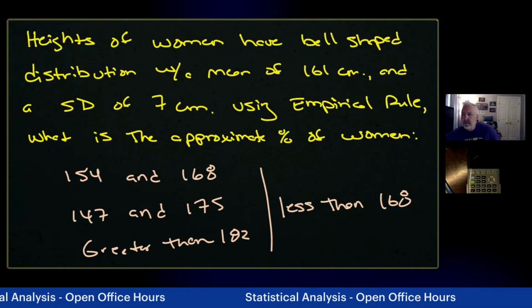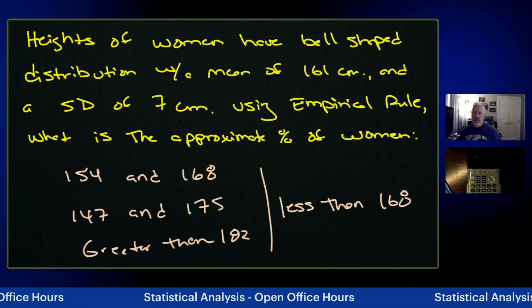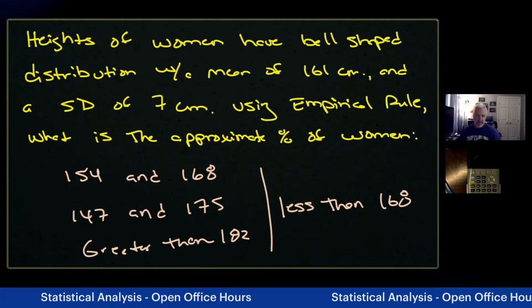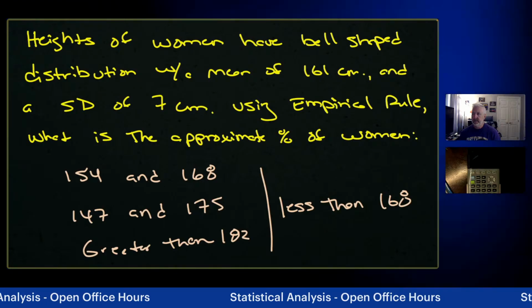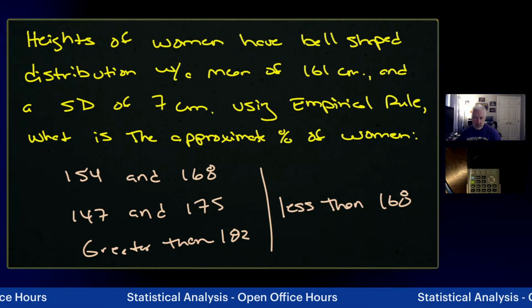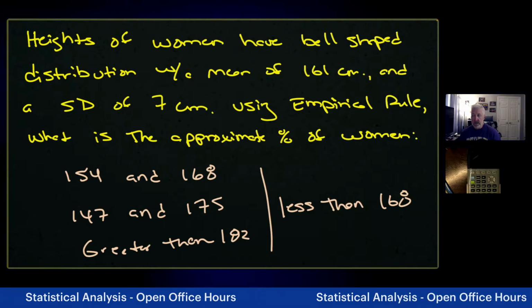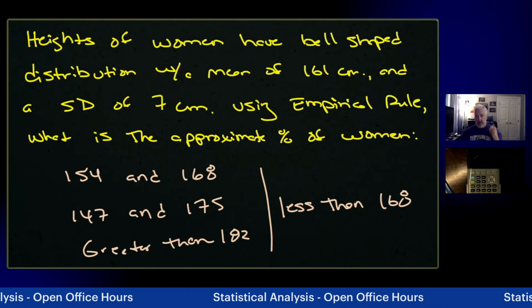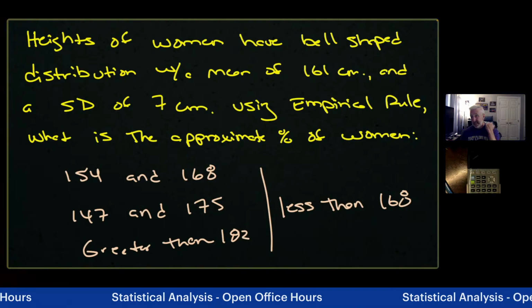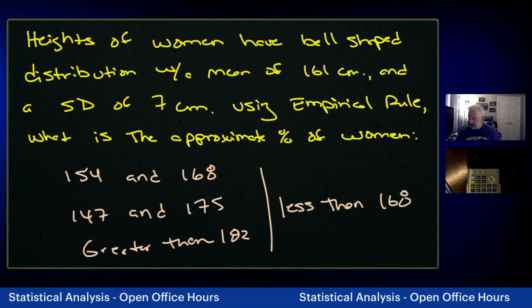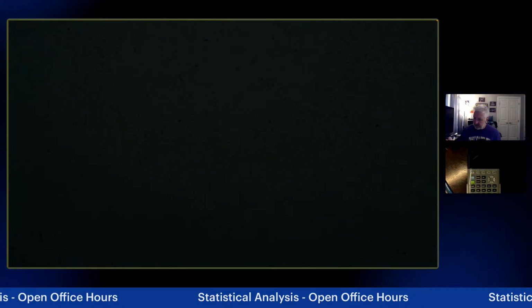Go back to my stream. Heights of women have a bell-shaped distribution with a mean of 161 centimeters and a standard deviation of 7 centimeters. Using the empirical rule, our friend, what is the approximate percentage of women that fall between 154 and 168? Okay, so let's see, 161 and 7. So here's what we've got.